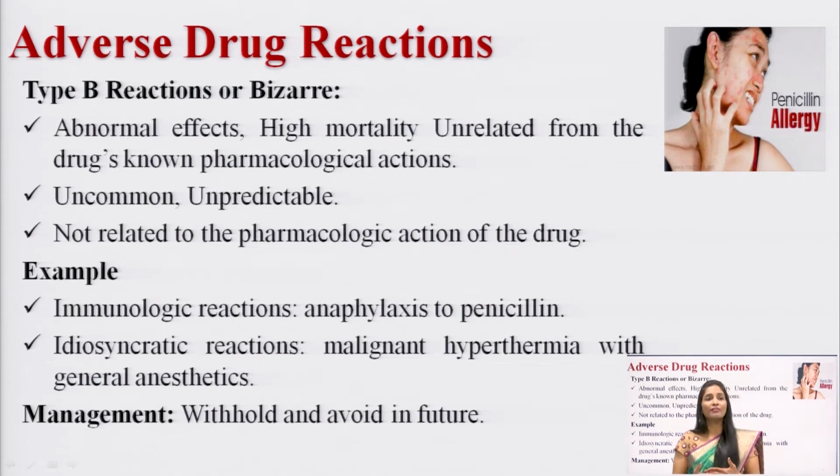effects. For example, if I am taking a drug like penicillin, penicillin is a drug which will cause a serious adverse drug reaction like a hypersensitivity reaction, which can cause anaphylactic reactions, which are immunological reactions to penicillin. And the second one is idiosyncratic reactions, malignant hyperthermia with the general anesthetic. So, if I am administering a general anesthetic it can cause malignant hyperthermia, which is a very serious idiosyncratic reaction caused by a general anesthetic, which falls under type B.